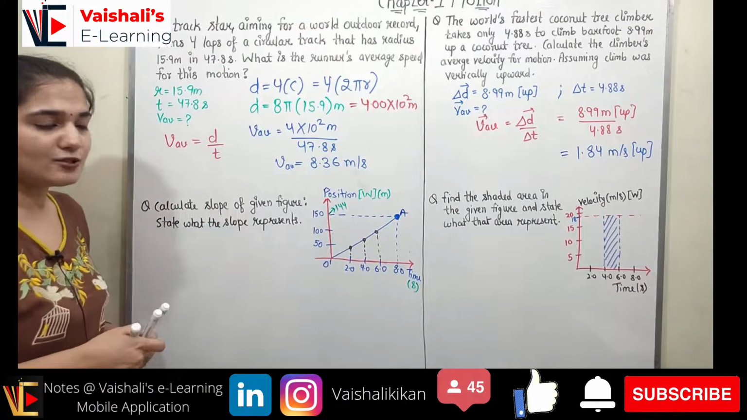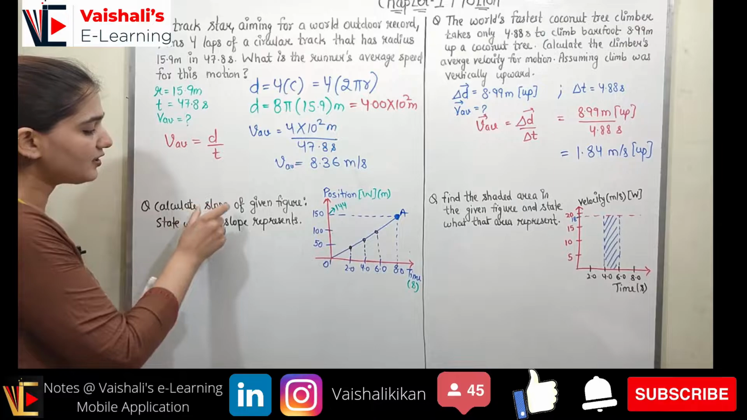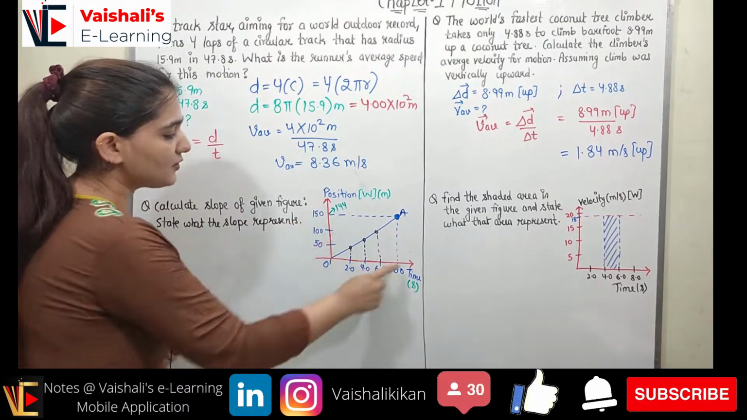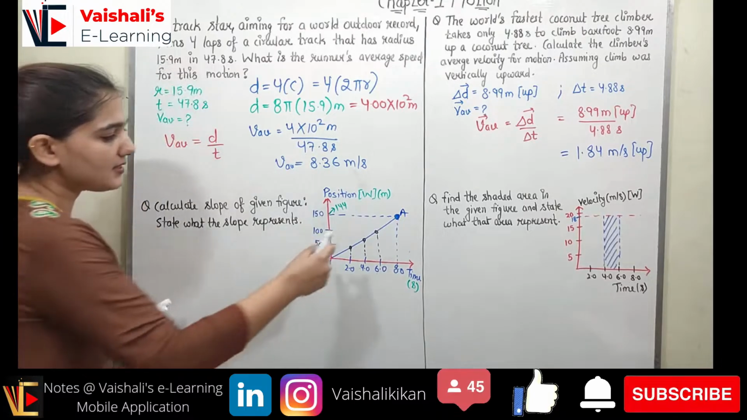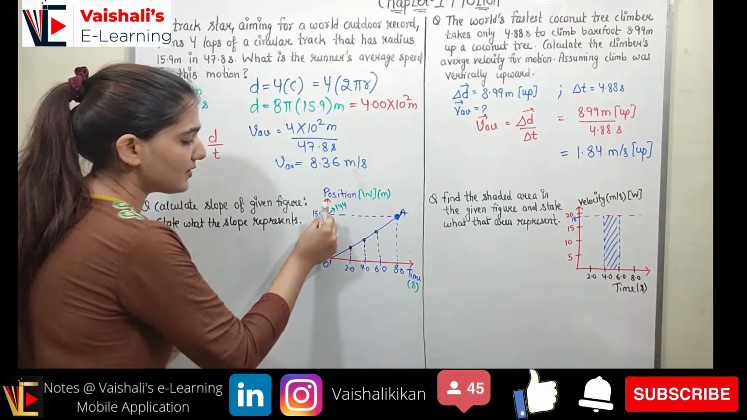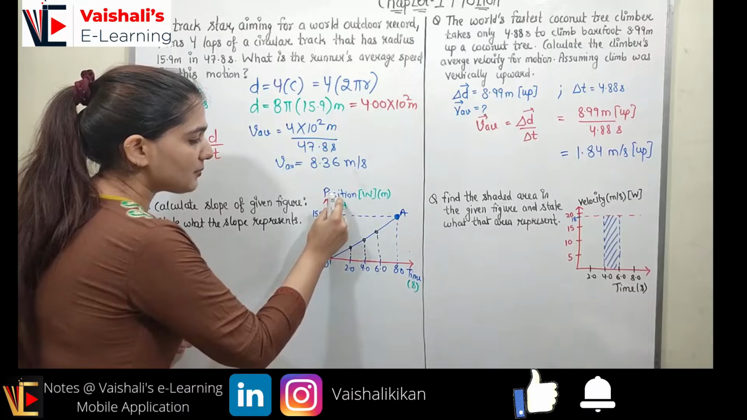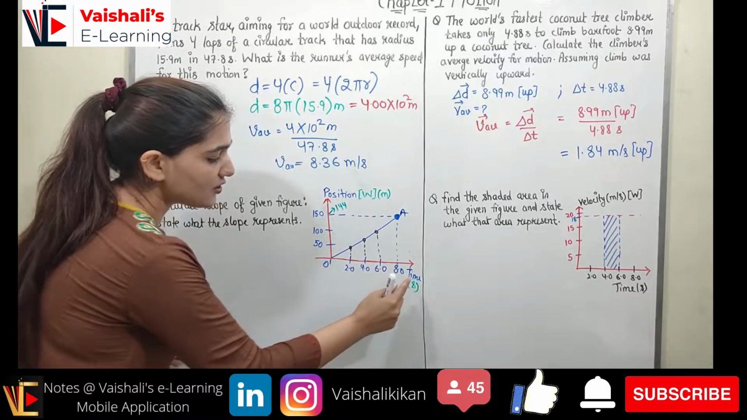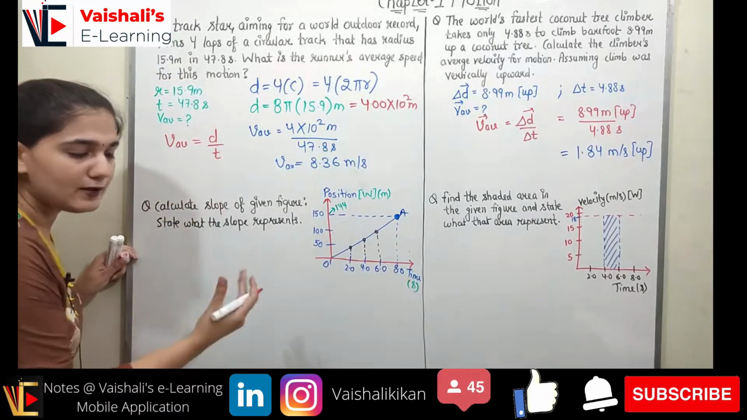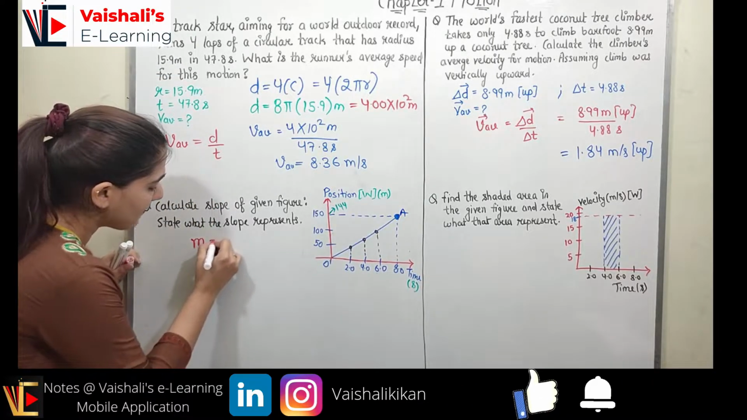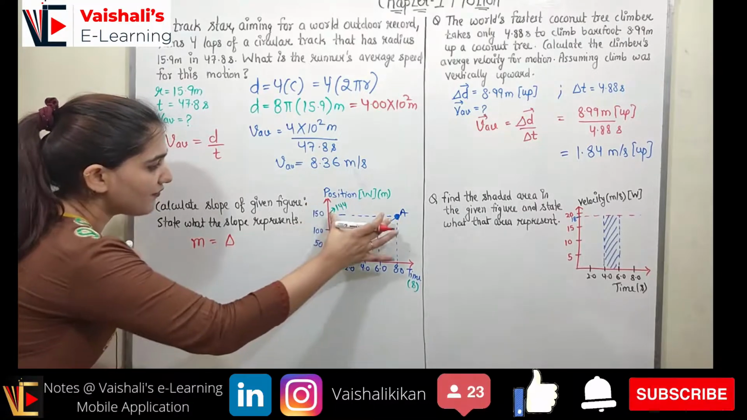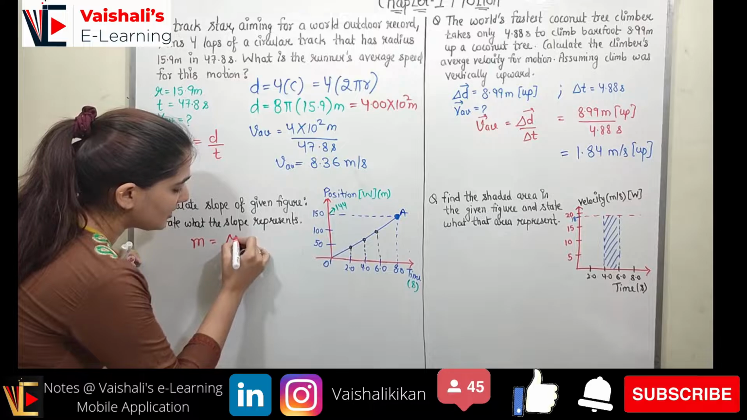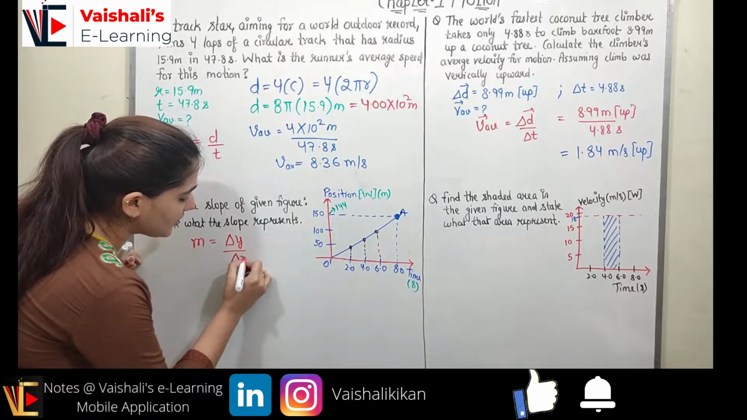So now coming to the next question, it states calculate the slope of given figure and state what the slopes represent, right? So this is a figure. Here you can see at the point A, we know what is the y coordinate, which is representing the position in the west direction in meter, and the x coordinate we also know, which represents the time in second. So we know slope is given by m. It is the change in the coefficient on the y-axis, right? So I can represent it as the change in y upon the change in x, right?